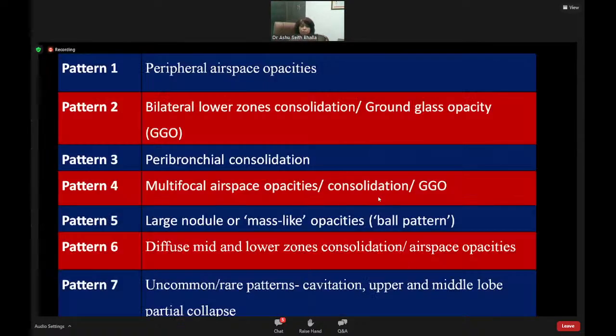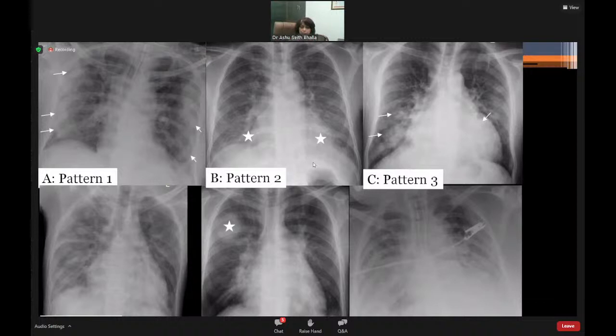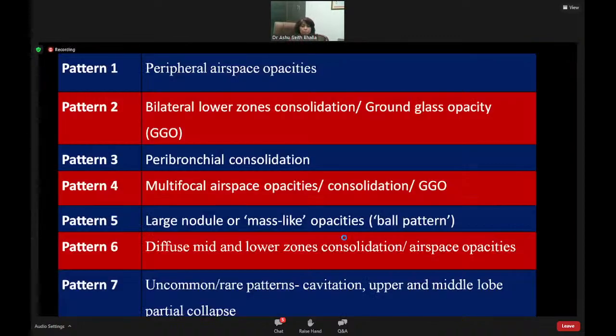Now, suppose you want to go through these patterns and revise these images again. They are published in the IJMR journal, and this entire interpretation of chest radiograph has been discussed in the special issue, which was taken out by the Academy.